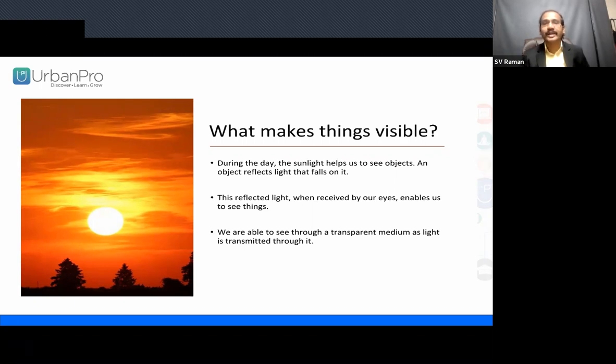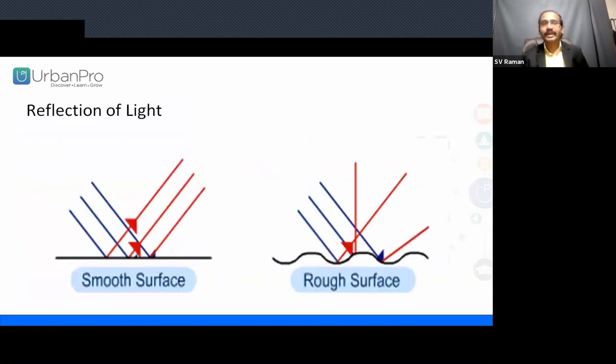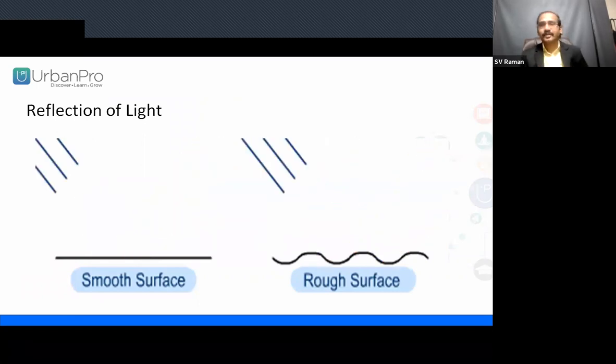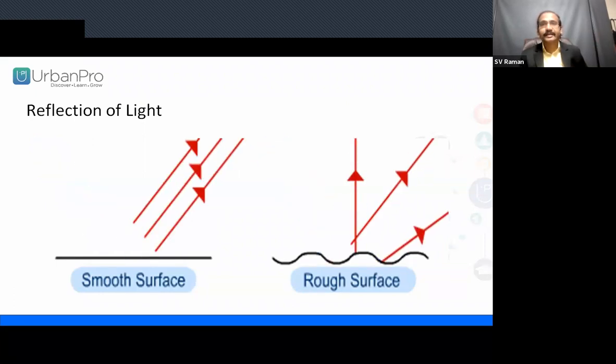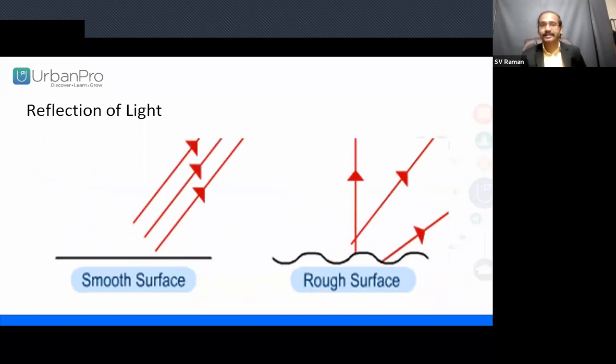So here are two phenomena we need to clearly understand: one is reflection, the other one is refraction. So what is reflection? Generally, when we are walking on the streets, there are glass buildings. On a sunny day, from the glass buildings, we observe a lot of reflection. Yes, we need to define what reflection is.